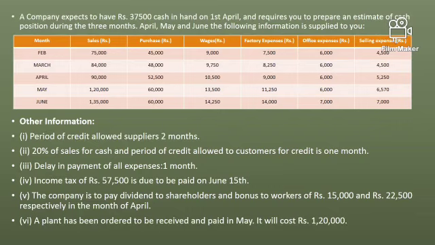And the last, the company has ordered to be received and paid in May. That means if it is only received, this is a non-cash item. But over here it is mentioned the company has placed an order, to be received and paid in the month of May, for machinery which is 1,20,000. So that 1,20,000 we will consider as payment for the month of May. So this is the information of this case study. Now let's go for the solution in the further part of this video.